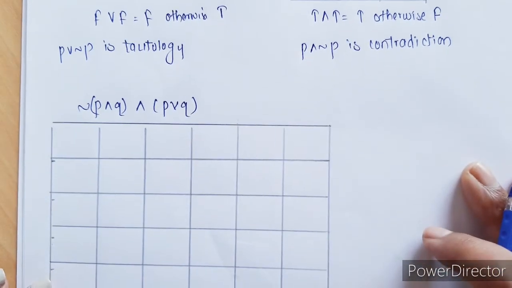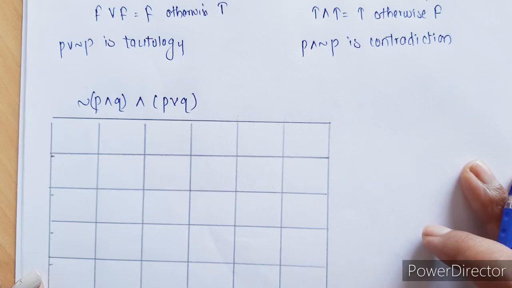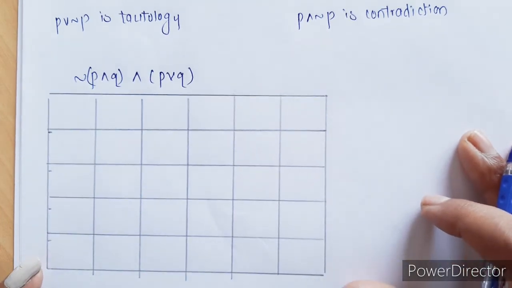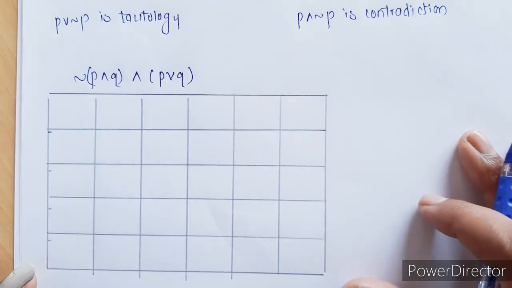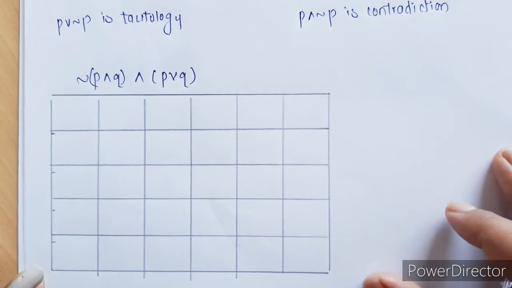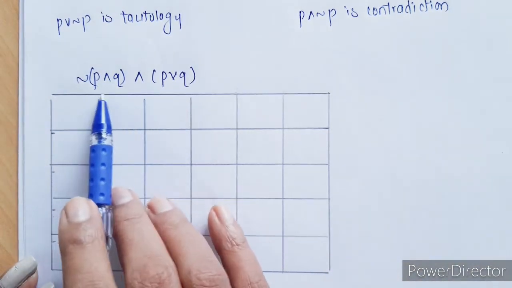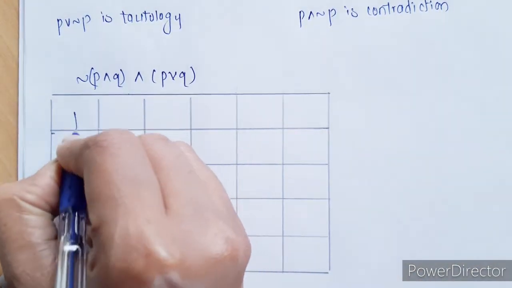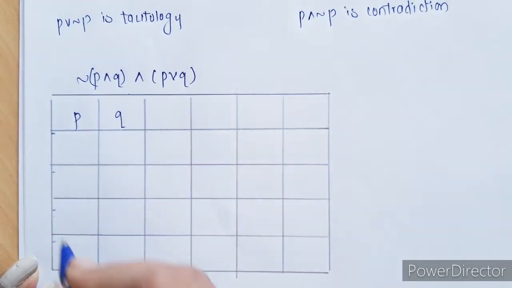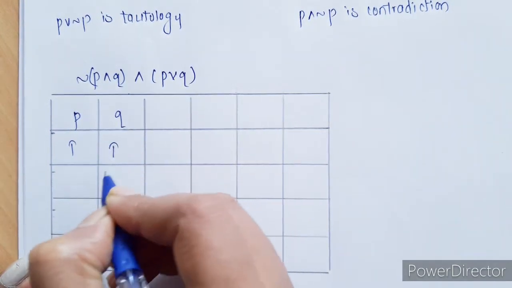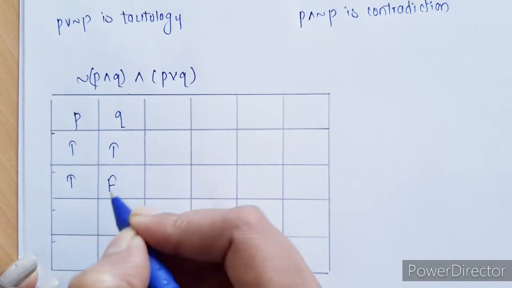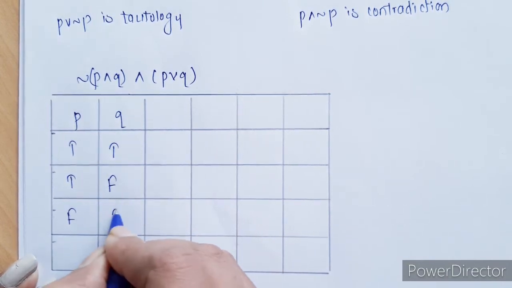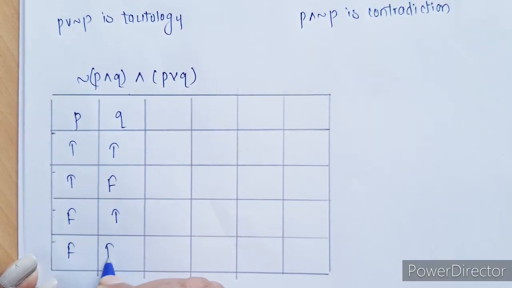Okay, so let's move on to another example. Here we have to write the truth table for negation of P and Q, and P or Q. We have to check whether this is a tautology, contradiction, or neither. Again here we have two statements, so we have to write 4 cases, all possible cases. Both can be true, first true second false, first false second true, or both can be false.